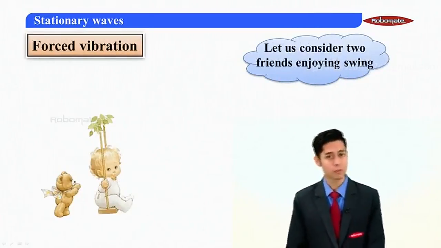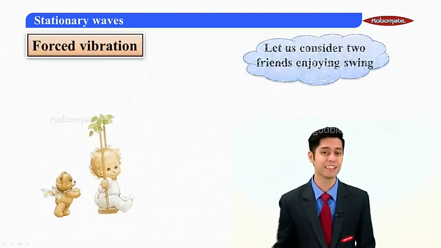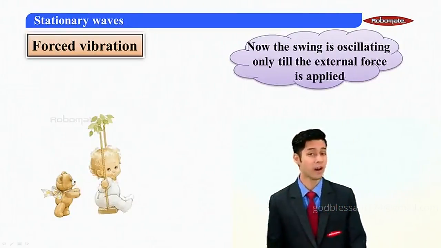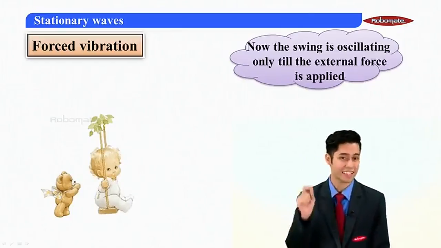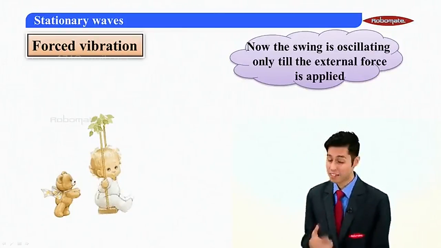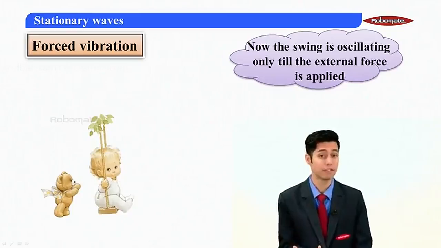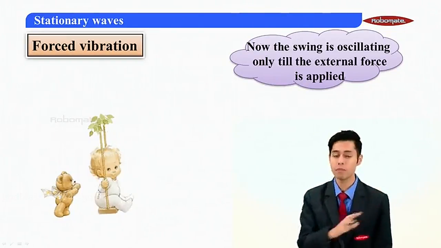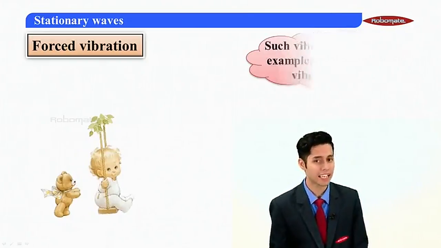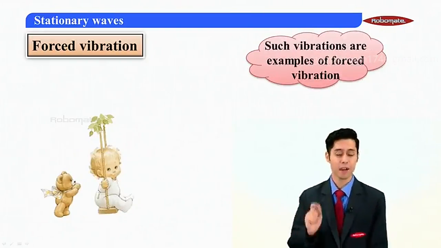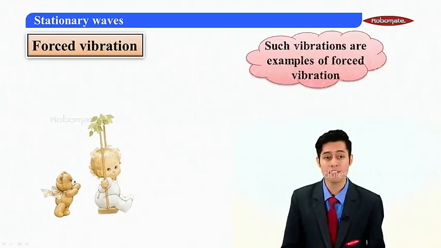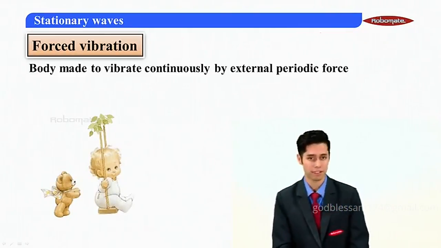To understand forced vibration, let us consider these two friends enjoying the swing. Now I know that the swing will only oscillate as long as the external force is applied. If there is no application of external force, the swing will come to an end. So can I say that in this case, the vibrations are due to the force applied, and hence these vibrations are called forced vibration.